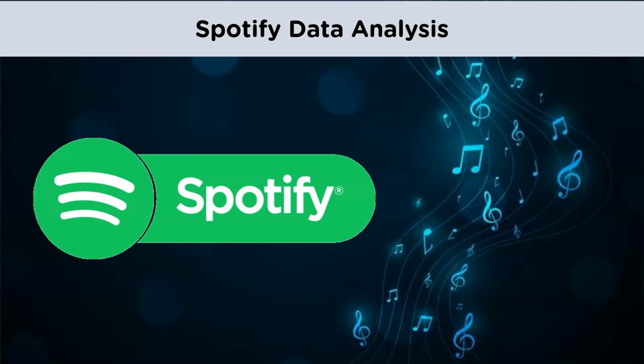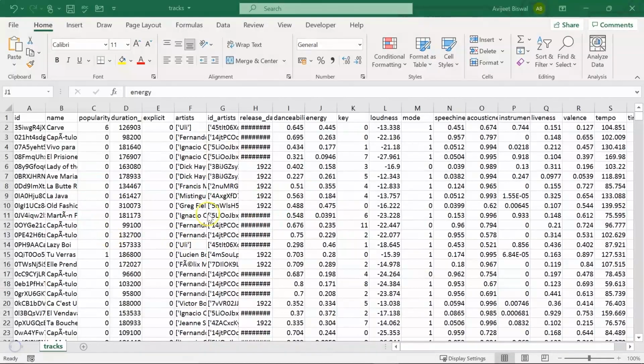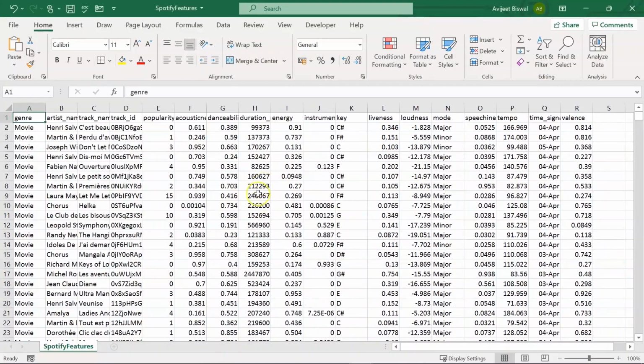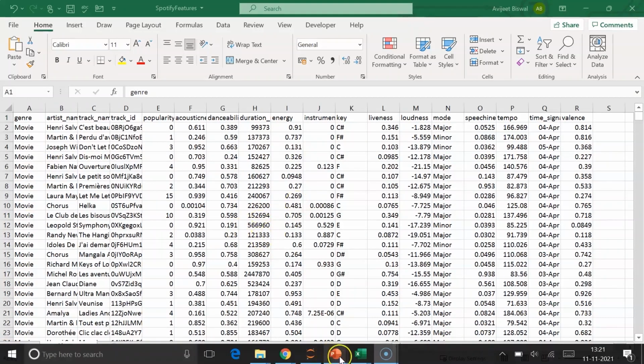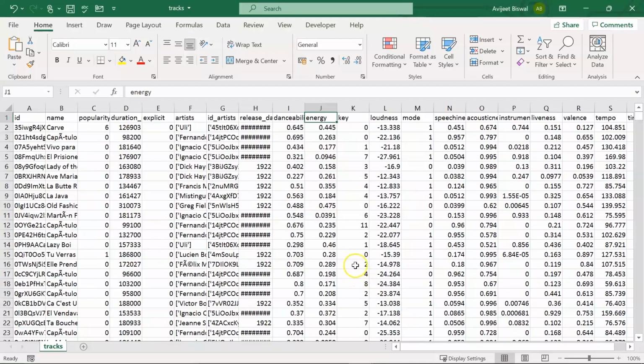Now, let's use Python libraries and functions to analyze and visualize our dataset. First, I'll show you the two datasets that we'll be using. So here is the first dataset that we'll be using for our demo, and then I have my second dataset called Spotify features, which is essentially about the genres of the different soundtracks. Now these datasets have been downloaded from kaggle.com. The links to the datasets have been provided in the description box. Please go ahead and download them.